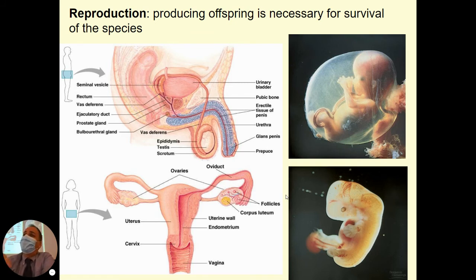Reproductive system for producing new offspring. Male and female reproductive system we talked about. There's some similarities. Both have organs that produce sex cells and hormones. The testes in men, the ovaries in females. The oviduct, remember, is where an egg cell can be fertilized by a sperm cell during reproduction. And then that embryo that grows and develops into a fetus attaches to the wall of the uterus where the placenta forms.